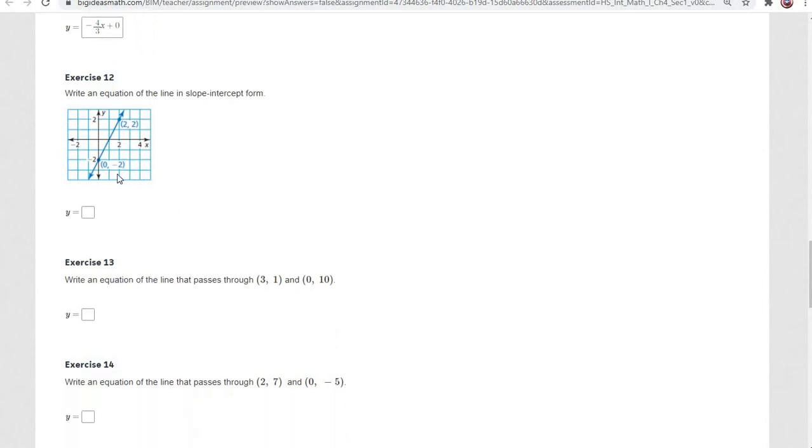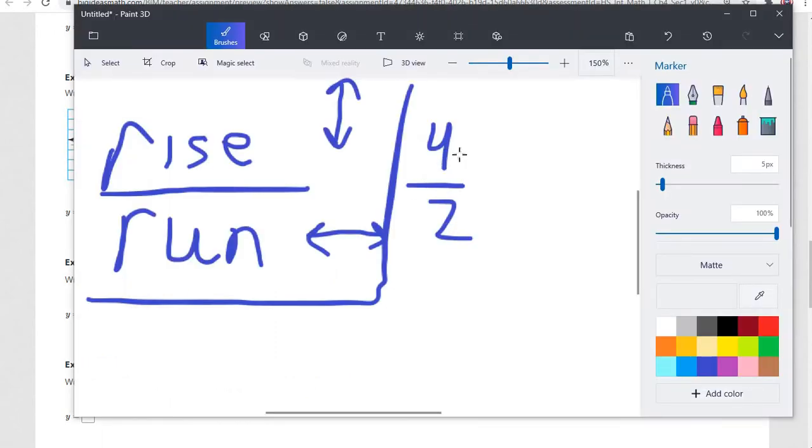All right, next one here. I'm not going to throw in the y equals mx plus b. Let's just go from scratch here. So y equals, first let's find our slope. We're going up to the right, so we know it's going to be positive. And how many do we have to go up? 1, 2, 3, 4, and then 1, 2 to the right. So we have a slope here of 4 over 2, like I said before.